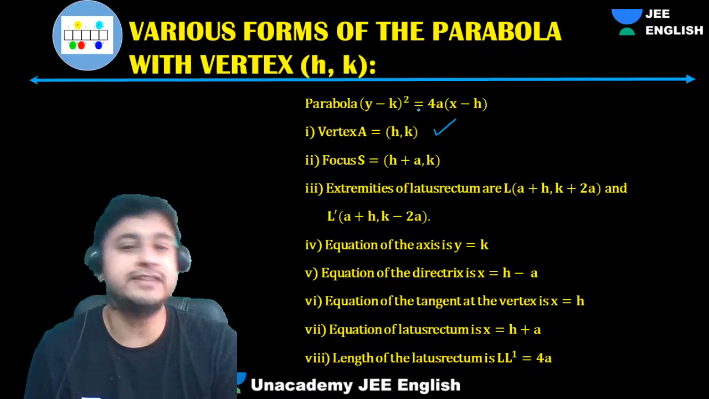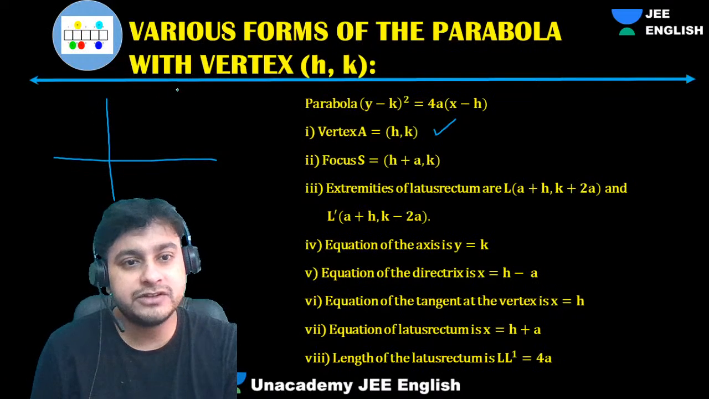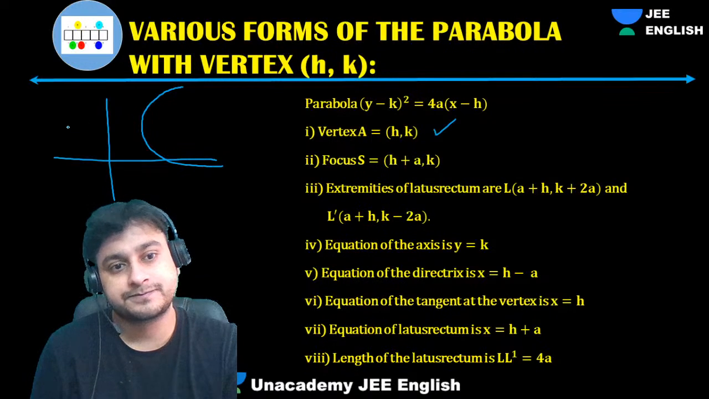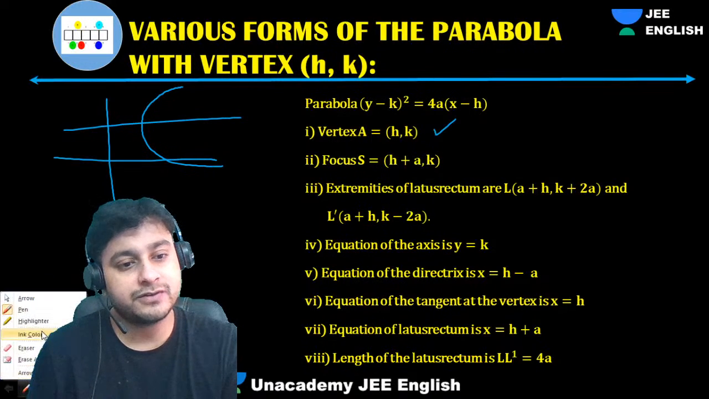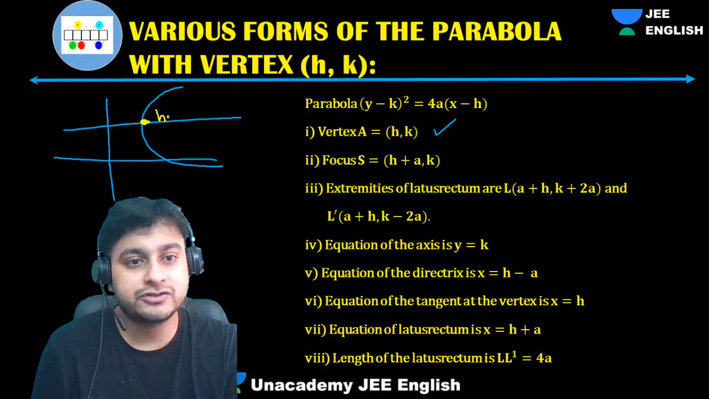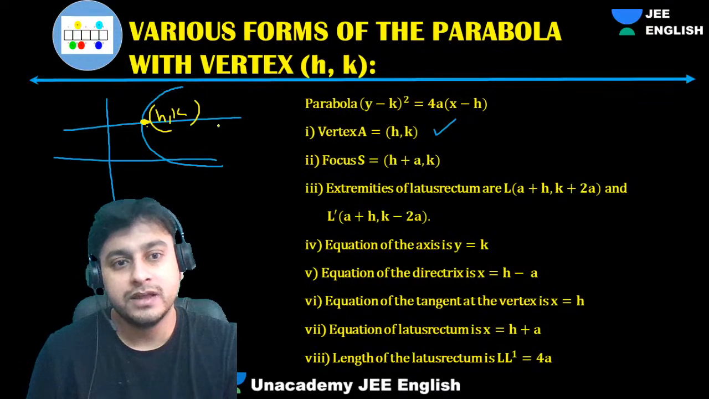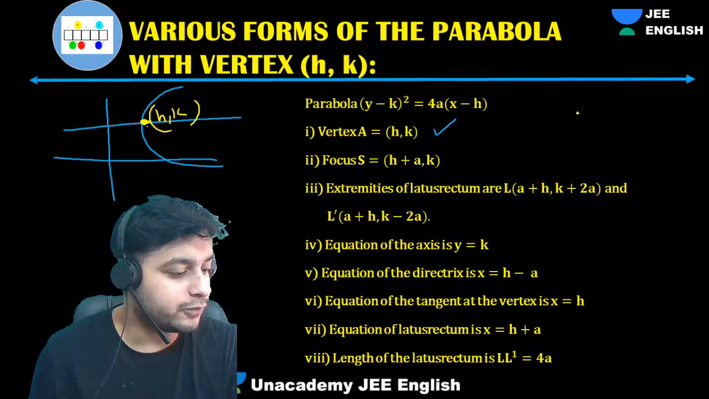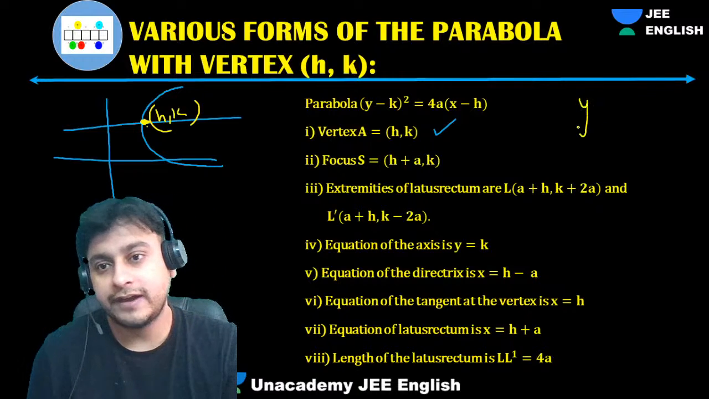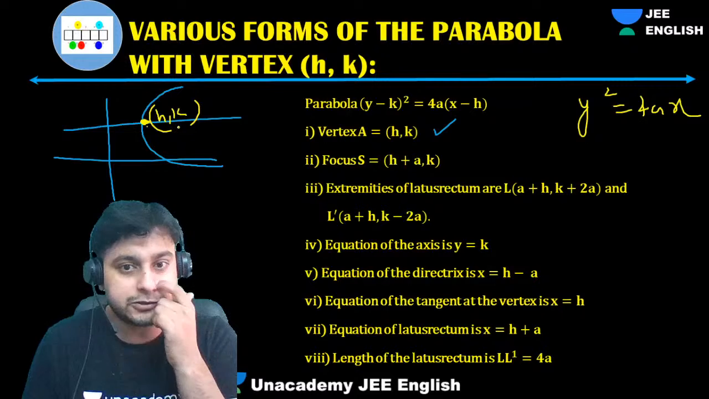So guys, let's suppose we have a parabola like this. So you can get the focus, everything, now. This is a parabola like this, which has been shifted to a point like this. Can I say this is the vertex? Vertex h comma k, right? This is your vertex h comma k. So this is your equation now: y square equals 4ax. So this has been shifted to a vertex h comma k.